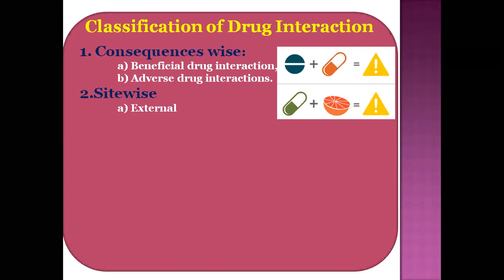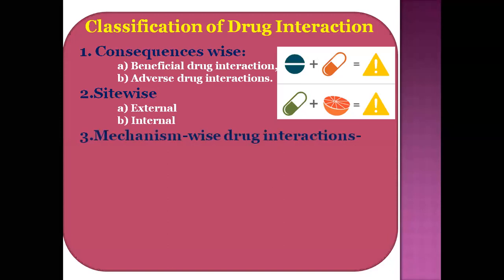External means whatever dosage forms are available in the market, before administration of the drug to human beings, whatever changes, precipitations or actions occur with the drugs, that is measured at the external site. Site-wise, these are the two classes, internal as well as external sites.